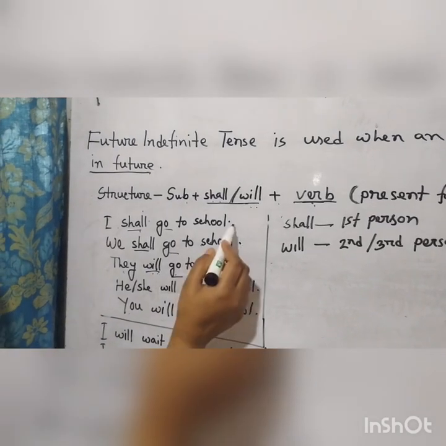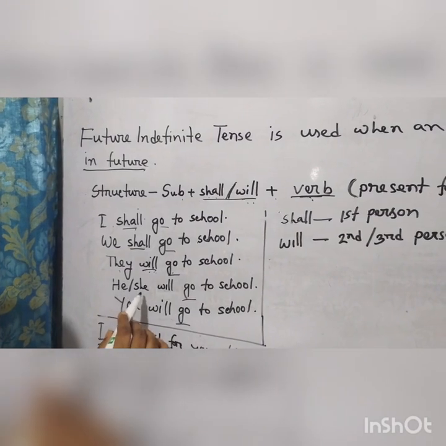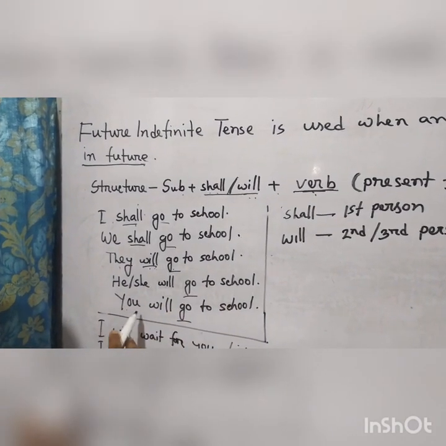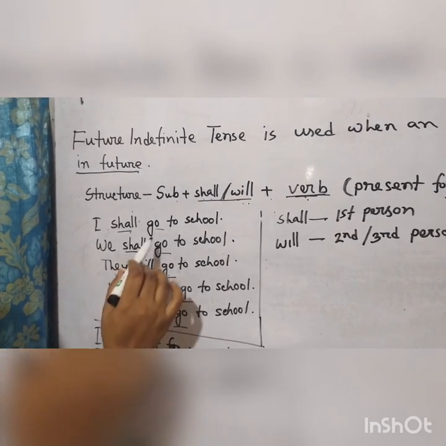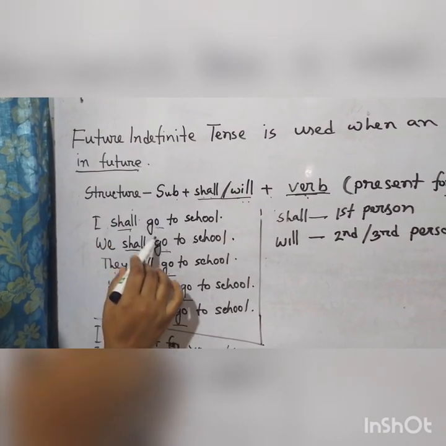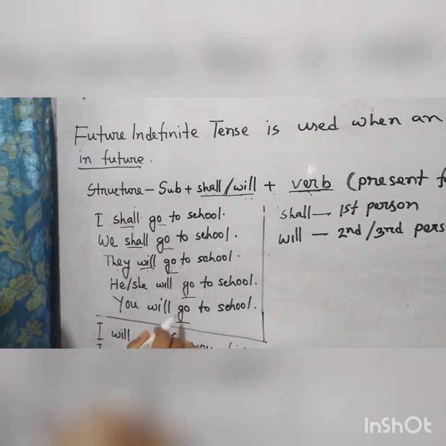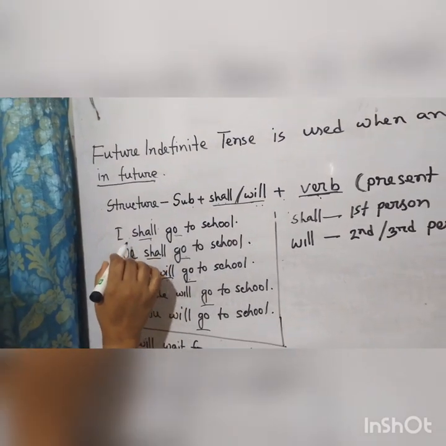Look at the sentences. I shall go to school, we shall go to school, they will go to school, he or she will go to school, you will go to school. Students, I have taken the same verb, go, to make you understand one thing. Okay, look at the auxiliary verb.